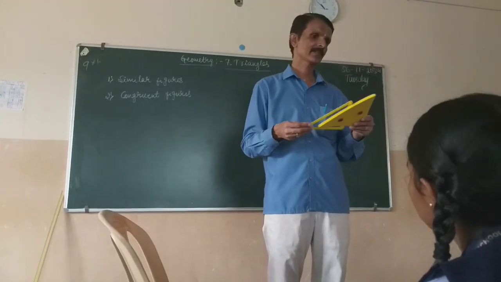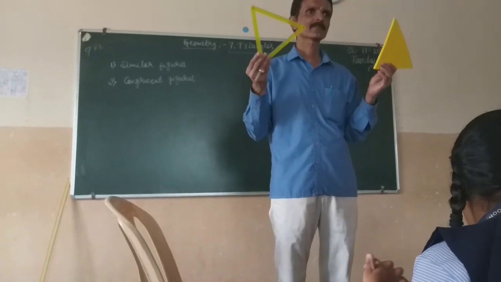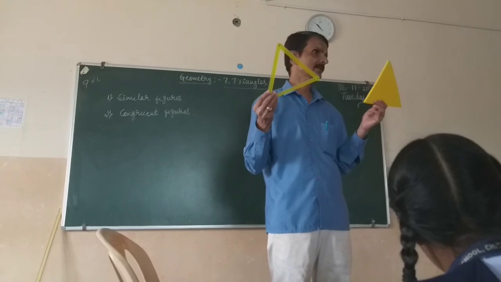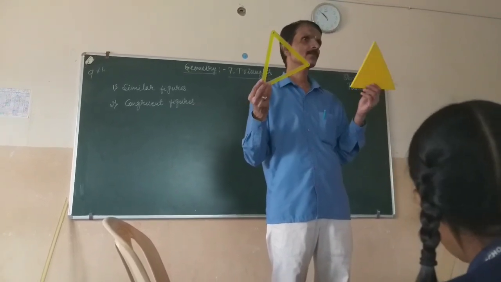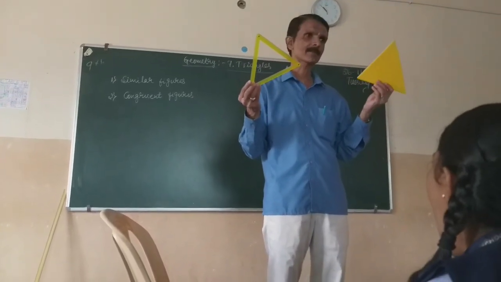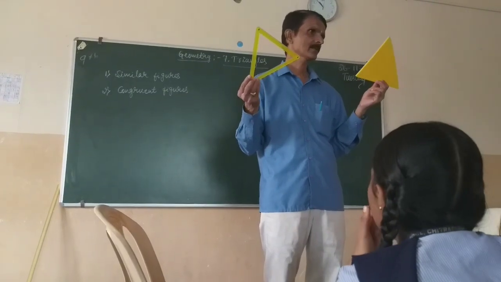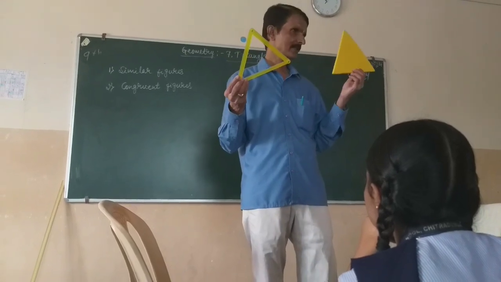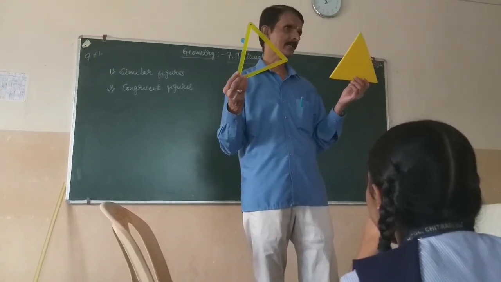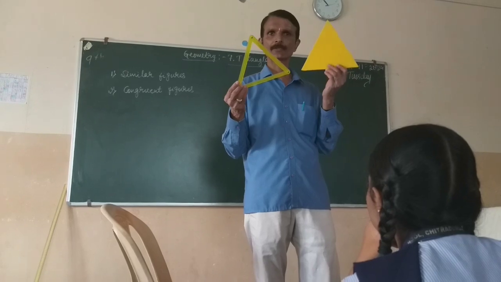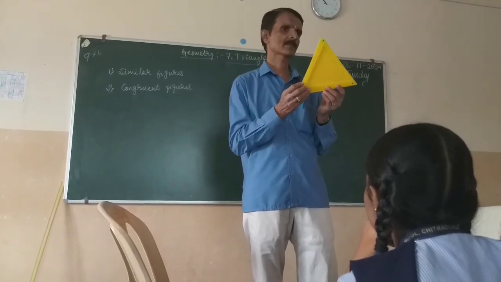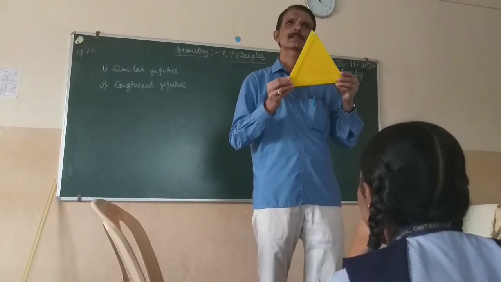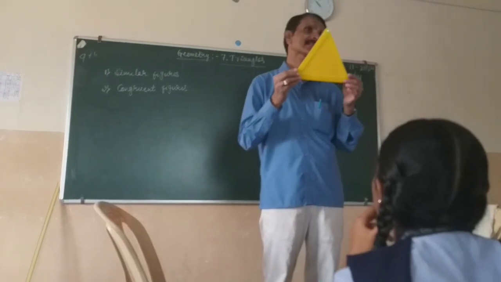Observe here. These two are examples of triangles. If you observe both the shape and the size, the shape is triangular. Comparing the size of these two triangles, if I put one on the other, they have equal size.